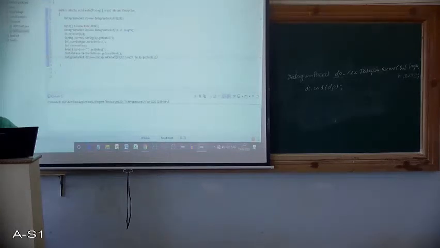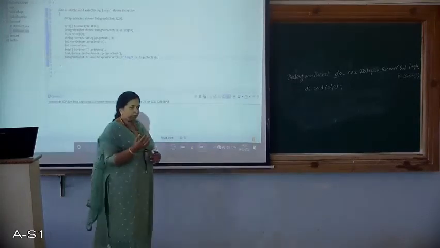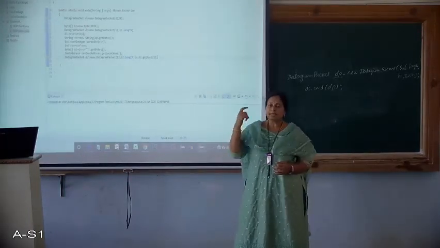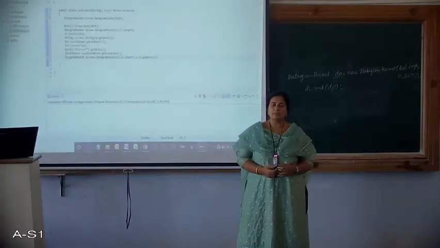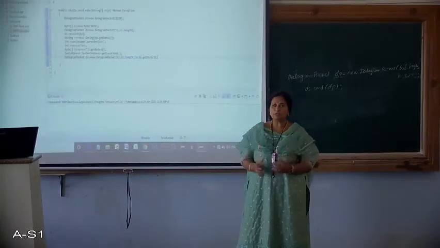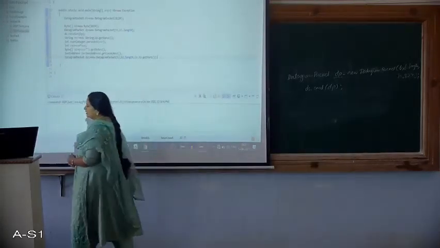Let's make this clear. Earlier when we received the data from the client, it was stored in the packet DP, right? So it knows the port number of the client.